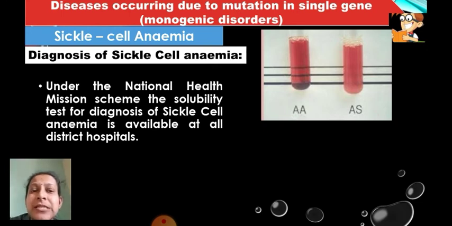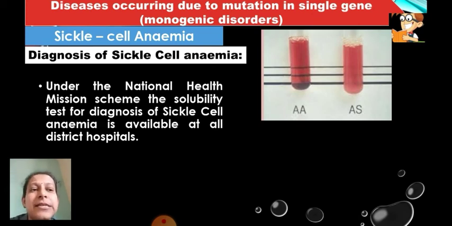If this gets solubilized, then it is a normal person, but if it doesn't, then the person may be a carrier. It depends upon the concentration: the liquid will be very thick if the person is a sufferer, and in a lesser quantity if a carrier, whereas normal blood will get solubilized.